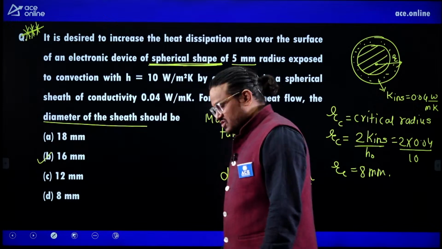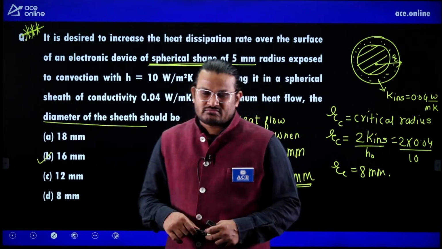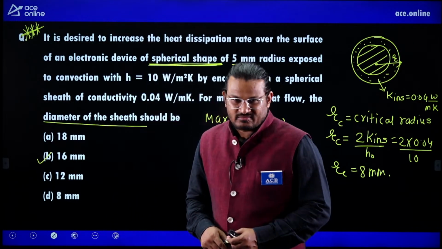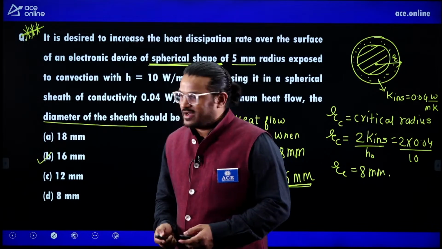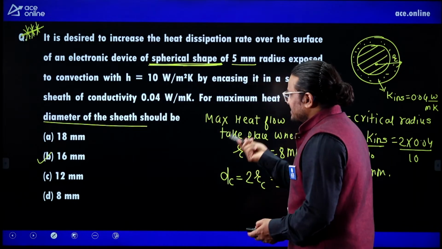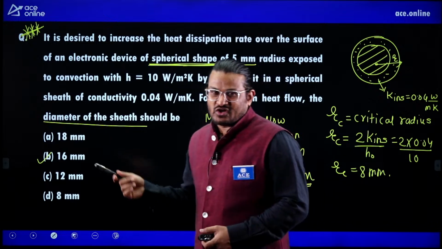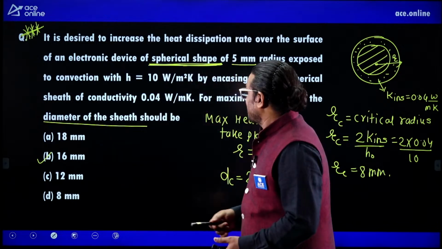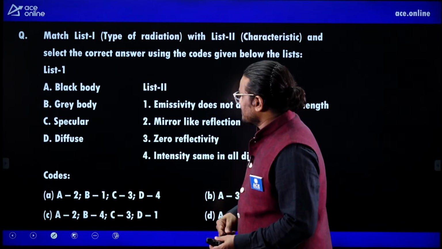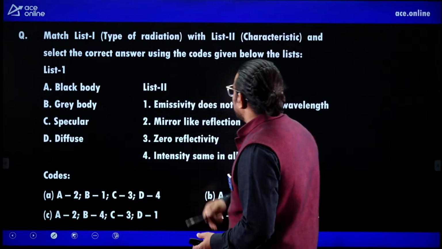Clear? So please listen, there are an infinite number of questions, but you can't solve all. If it is a cylinder, what will happen? He did not ask thickness. Thickness is different. Okay.